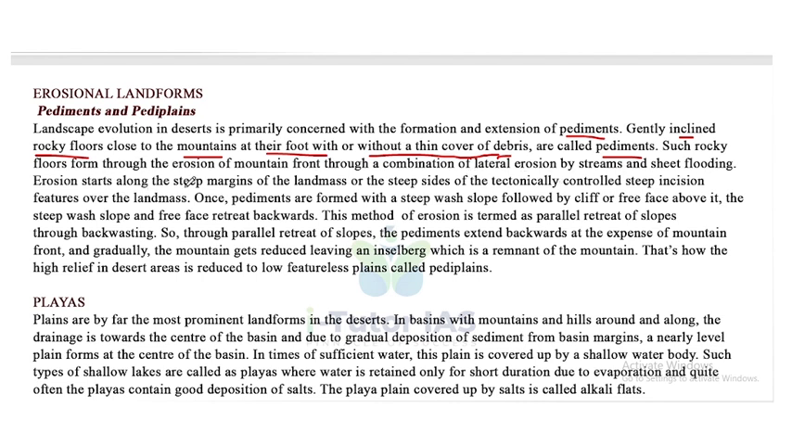Erosion starts along the steep margins of the landmass or the steep sides of the tectonically controlled steep incision features over the landmass. Once pediments are formed with a steep wash slope followed by a cliff or free face above it, the steep wash slope and the free face retreat backwards. This method of erosion is termed parallel retreat of slopes through backwasting.